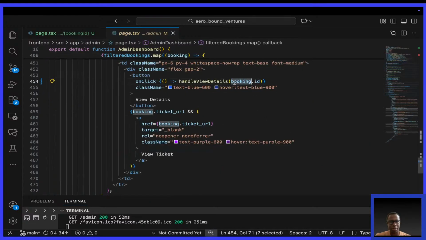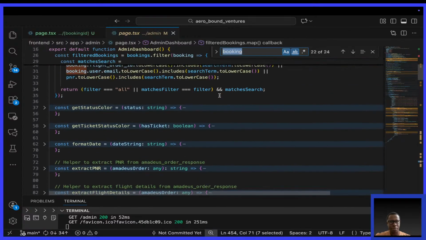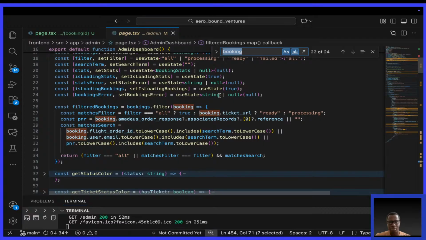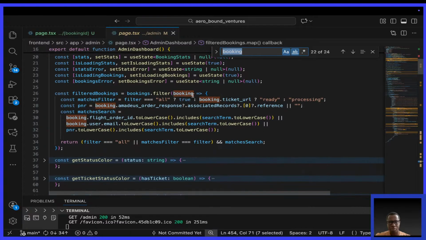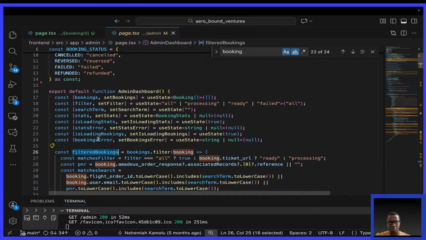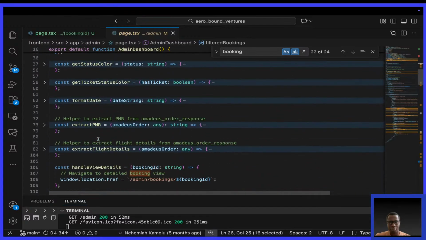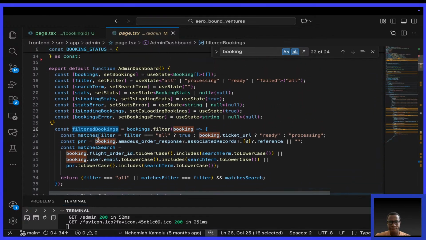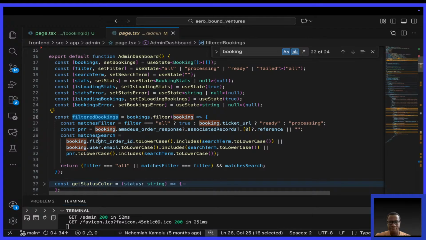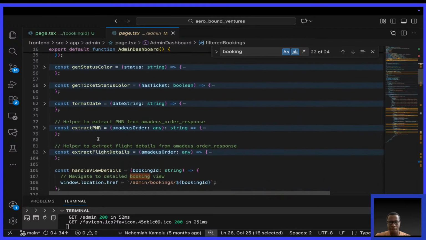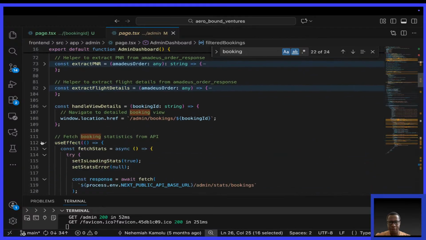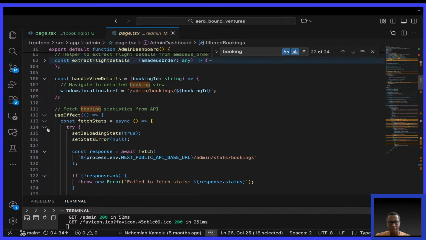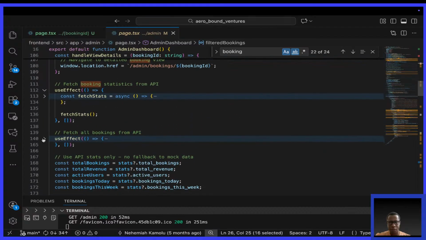I want to figure out, probably if there's a useEffect. There's this one here.